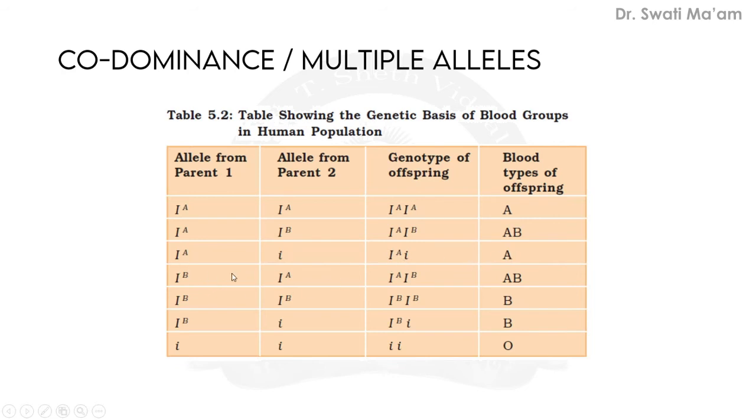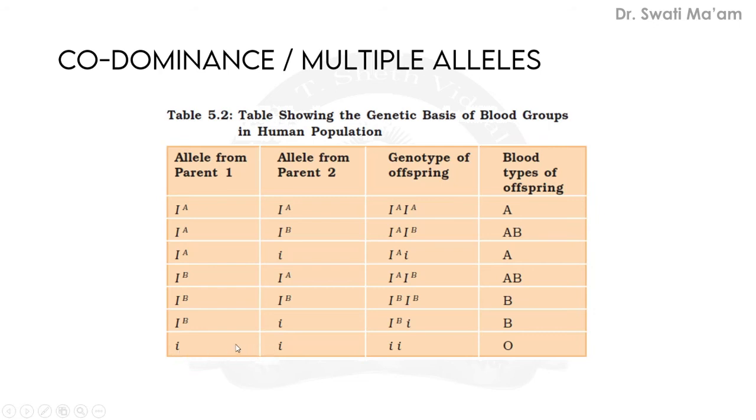Similarly here, if the condition reverses, so this condition we have seen, mother is having A and father is having B. Here the condition is just opposite: mother is having B and father is having A. But still the group is AB. Then if the same type of genes are present, then blood group in offspring is B type. Again, here this is recessive, so this will dominate and give you the B type of blood group.